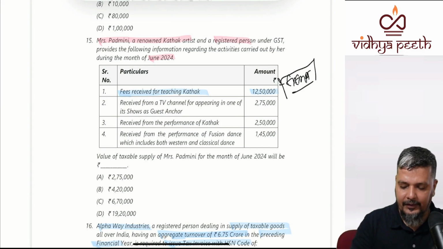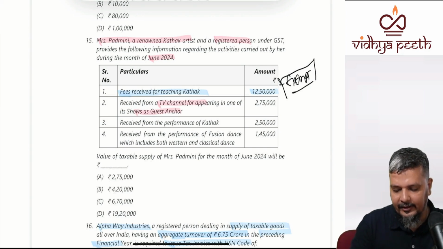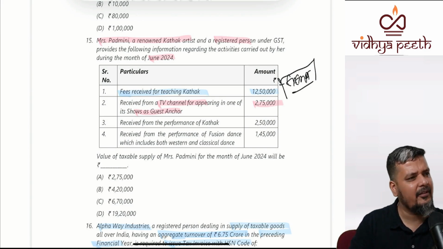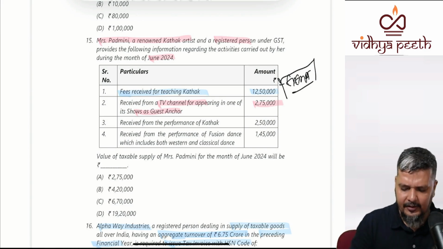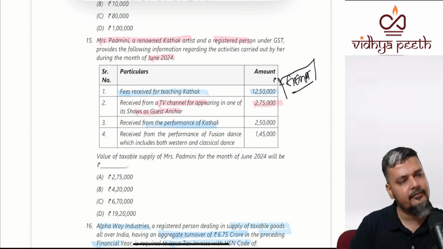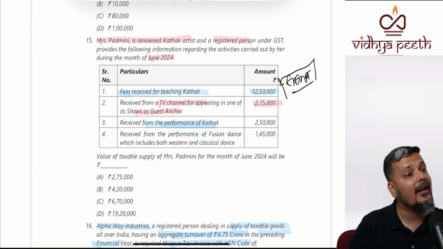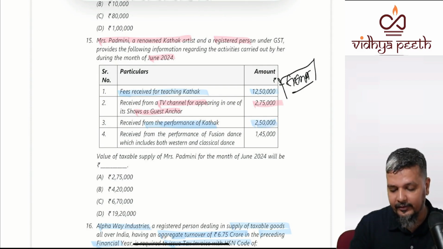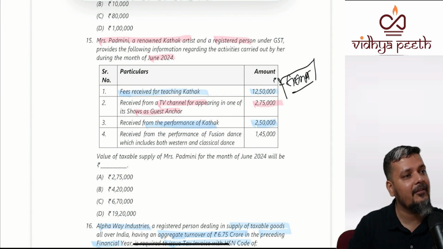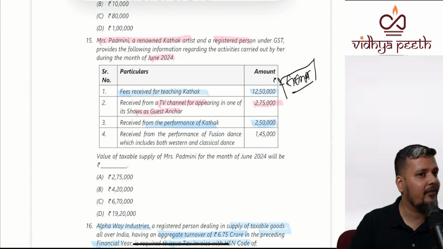Now next, fees received from a TV channel for appearing as a guest anchor. It is taxable. No exemption for that. Received for Kathak performance: up to 1,50,000 is exempt, more than 1,50,000 is taxable.